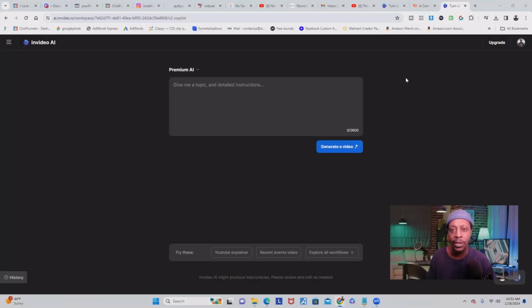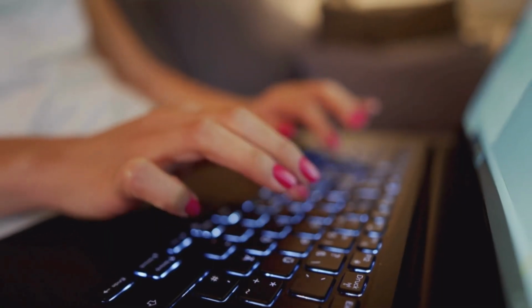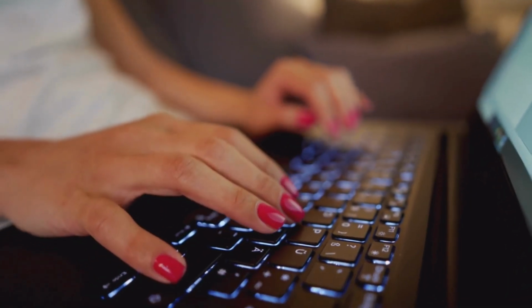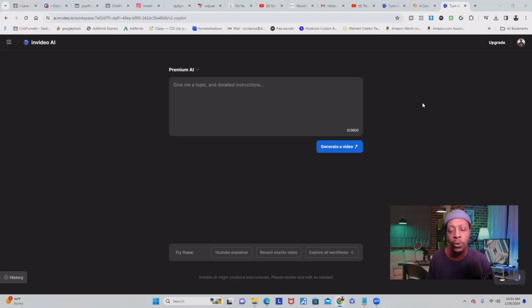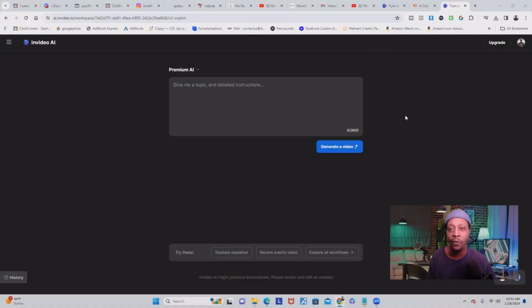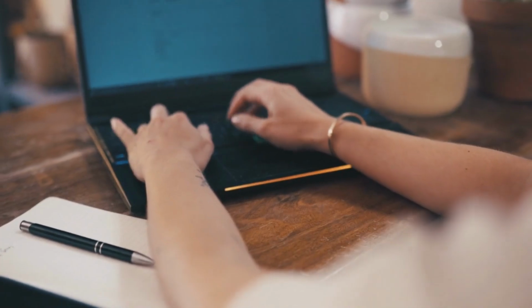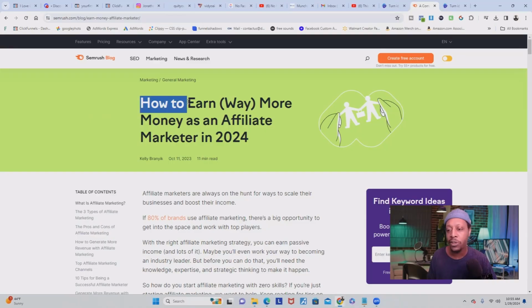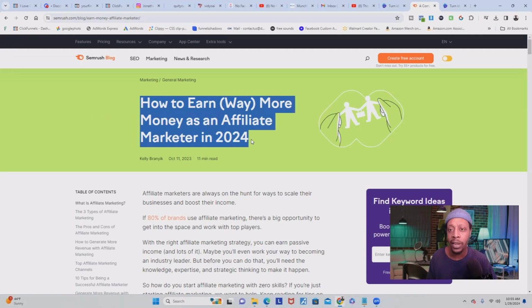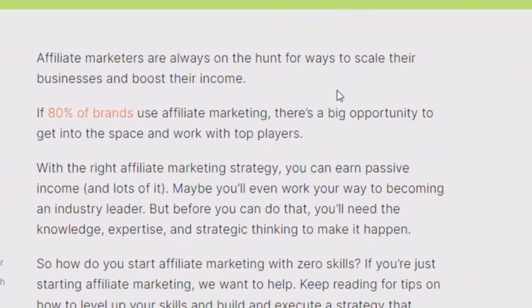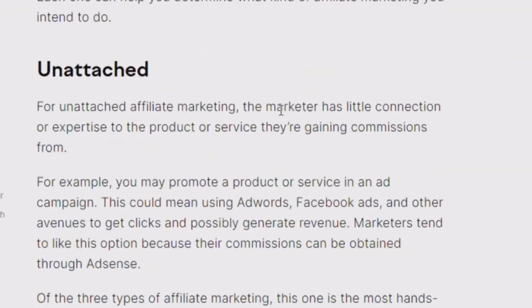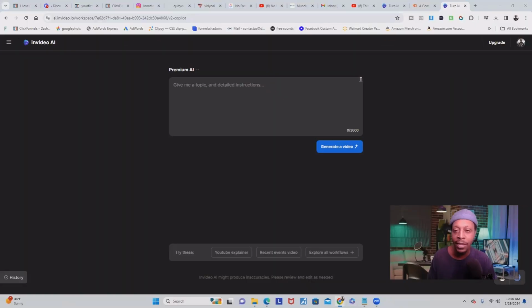Now, just like ChatGPT and Midjourney, the better your prompt is, the better your results would turn out to be. A real cool feature in this tool is that it allows you to reference any blog or any article from the web. When you do, it's going to take that and you can use it for creating your script, and then the script can be used in your video. So you can share a link from a blog or an article on the internet that you want the AI tool to pull the information from. And then the AI tool is going to read through the entire article and only pull out relevant info. Now, keeping that in mind, here's how we're going to write the prompt for the video.